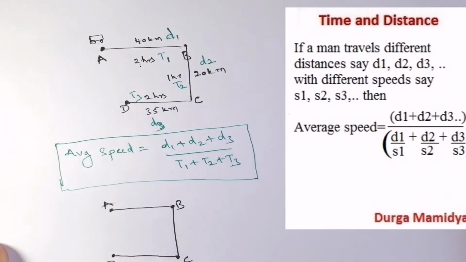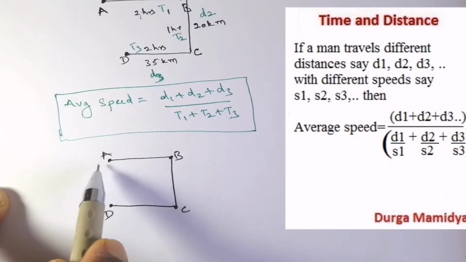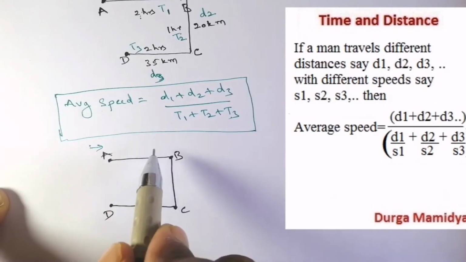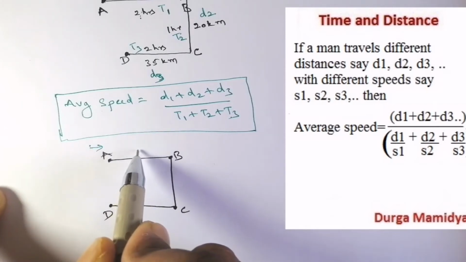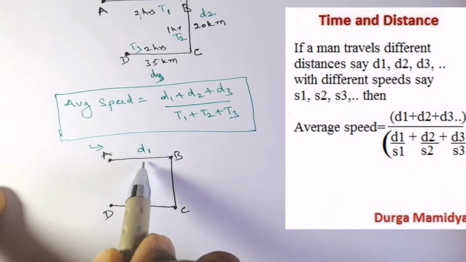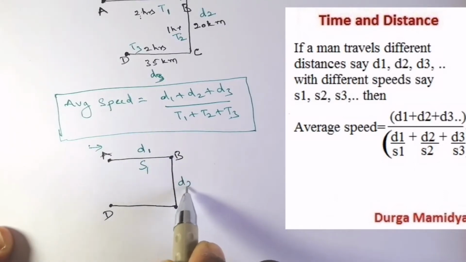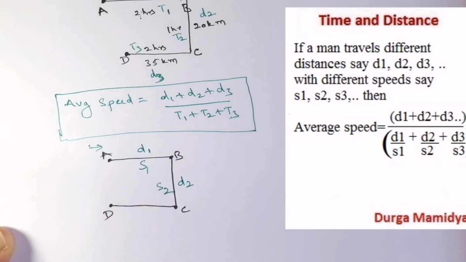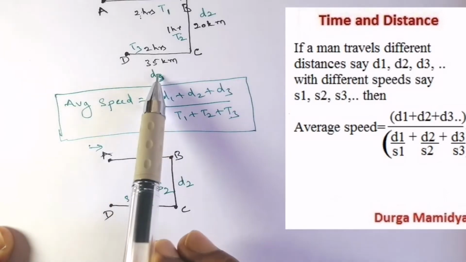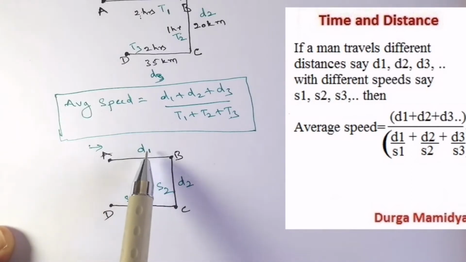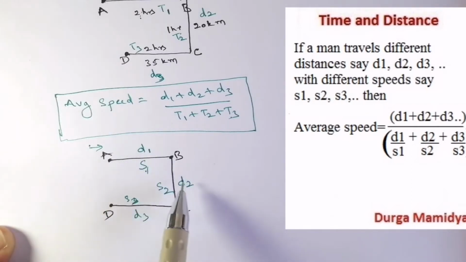Let us move to the next situation. Suppose here we have a car traveling from A to B, and the car has traveled the distance D1 with speed S1, the distance D2 with speed S2, and the distance D3 with speed S3. See, in the previous problem we were given distance and time. In this particular situation, the distance and speed are given.